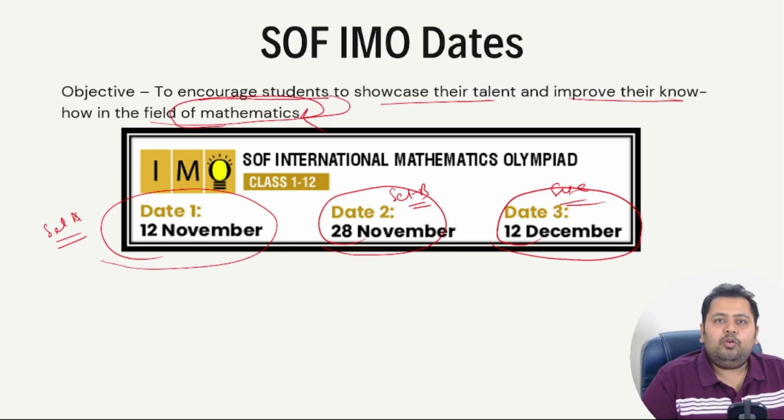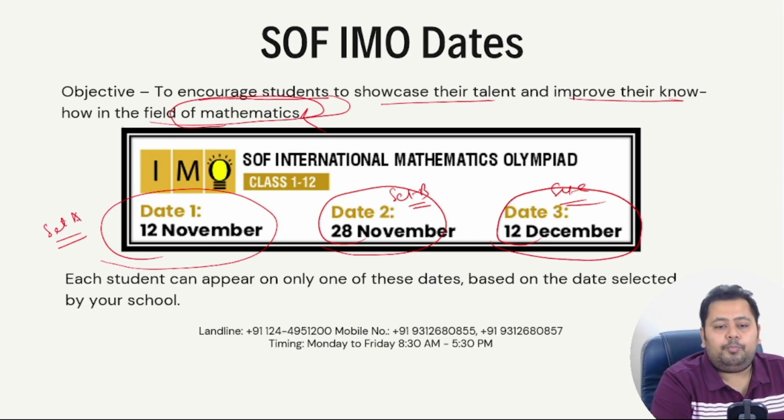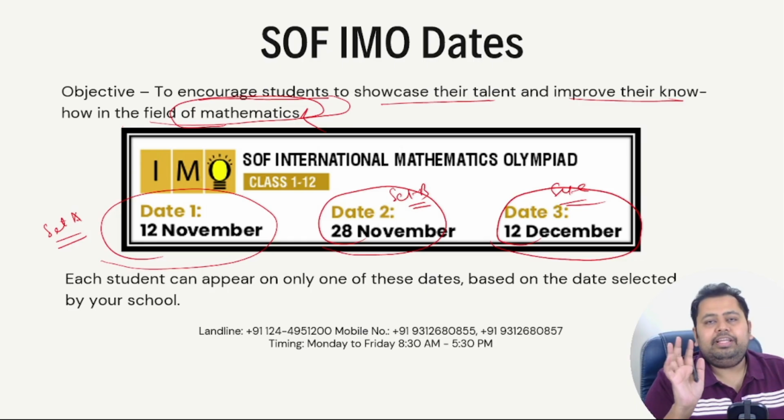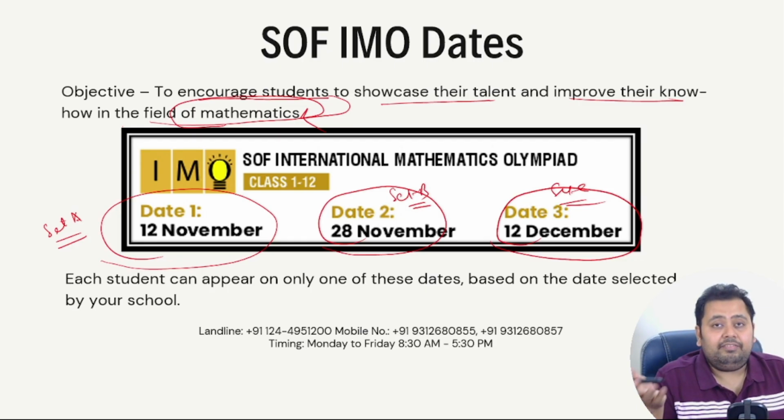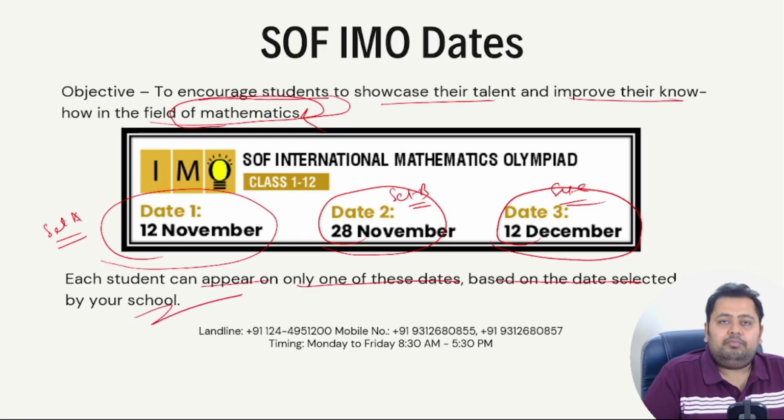Now your child can only appear for one of the examinations, and that also depends upon the school. A few schools will conduct 2 or 3 examinations and you can choose one of them, and a few schools will only stick to one date and they will say I will only do set A or set B or set C and give the examination on that very date, right? So each student can appear on only one of these dates based on the date selected by your school. On the date selected by your school, only then they will be able to give only one examination.